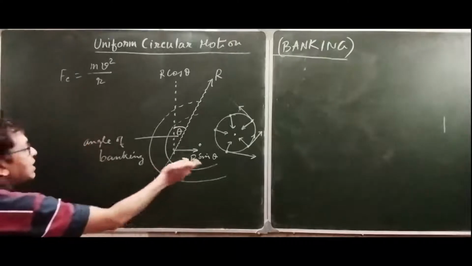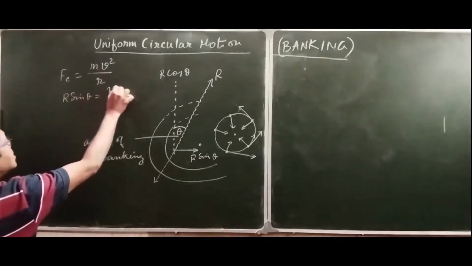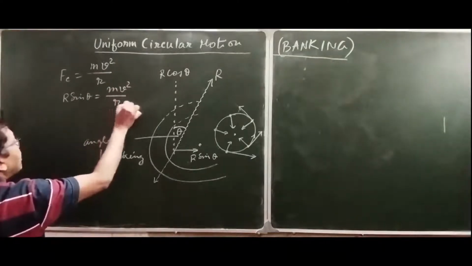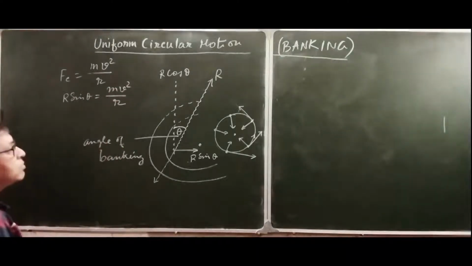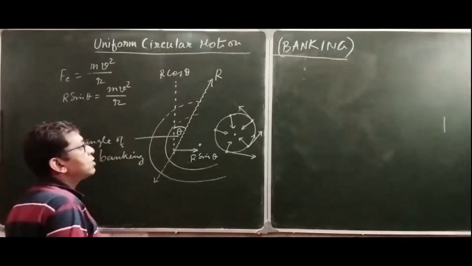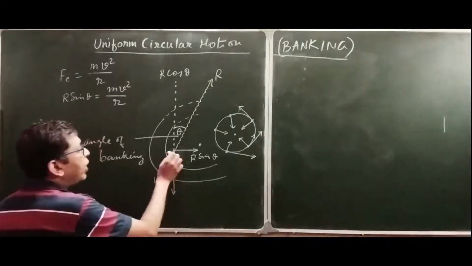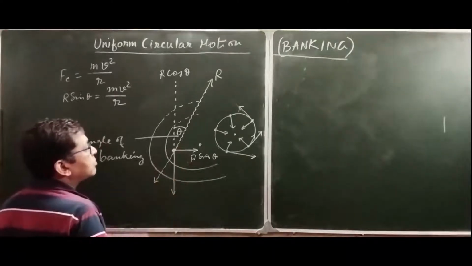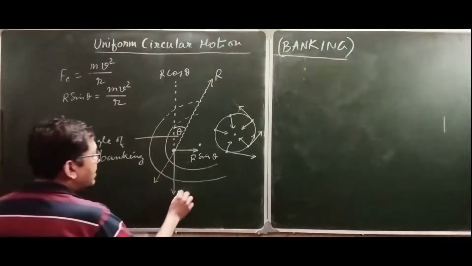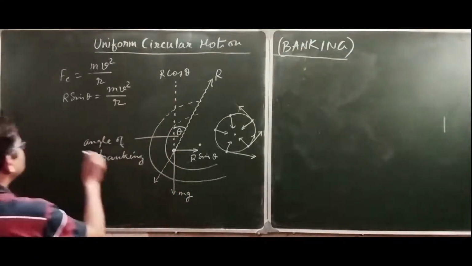So in this case R sin theta provides this force, so R sin theta is equal to mv square by r. And what is the effect of R cos theta? It actually balances the weight of the rider. Always weight acts vertically downwards, so this component balances mg.